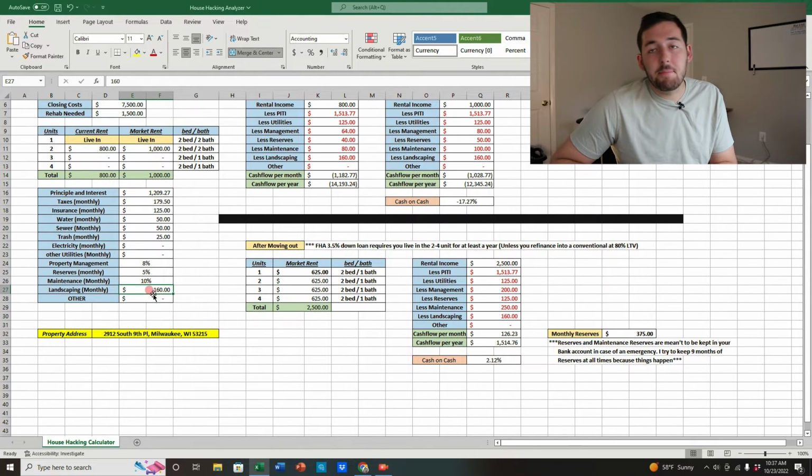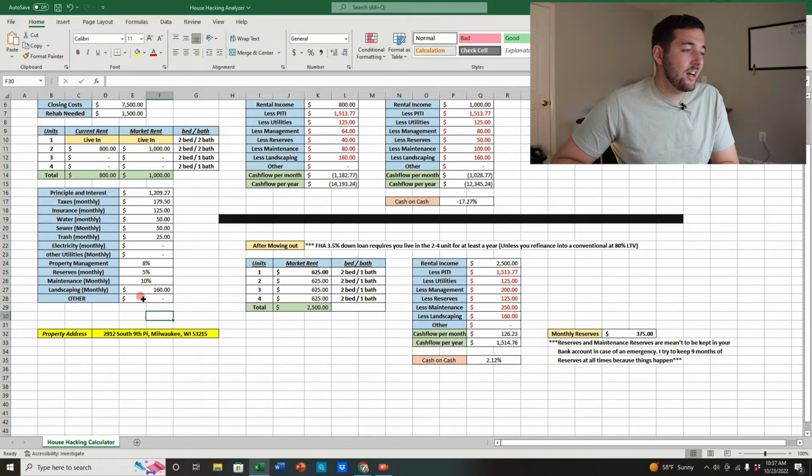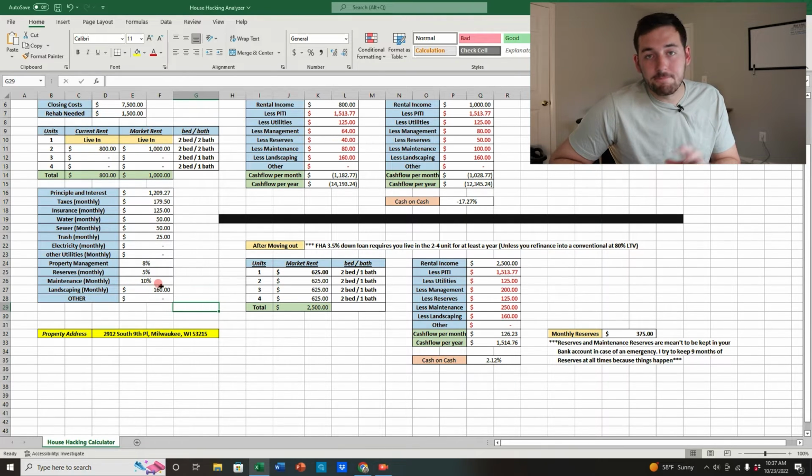And landscaping, it depends. Are you gonna go cut it or are you gonna pay someone to? In my instance, I'm not gonna go out there and cut it because I don't live in Milwaukee. So I'm gonna have to hire someone and have a property manager. So with that being said, I'm gonna leave this 160 in. And as far as other, I think we're good right now. I'm gonna count snow removal as well in the landscaping. So I'm gonna keep that for a year-round expense.